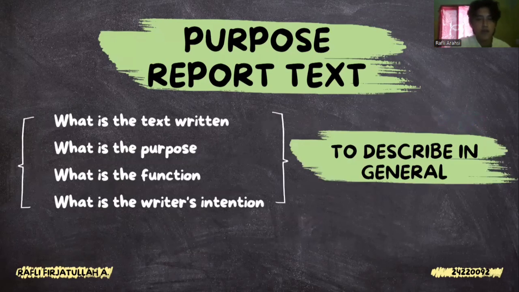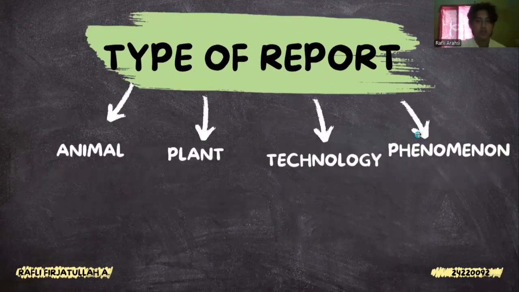So what is the purpose of report text? What is the text written for? What is the function and what is the written intention? So for all of this, the purpose of report text is to describe in general. The type of report text: you can make a report text about an animal, plant, technology, or phenomenon. And don't forget to use the scientific name when you make a report text.